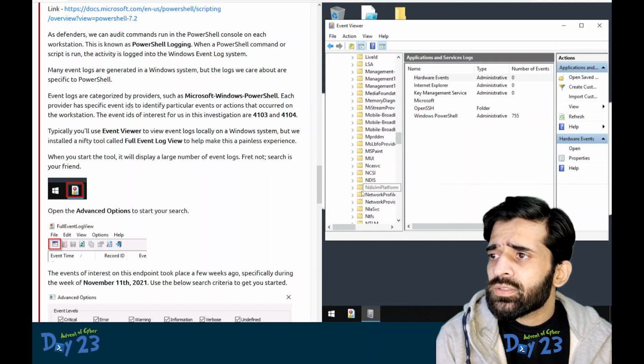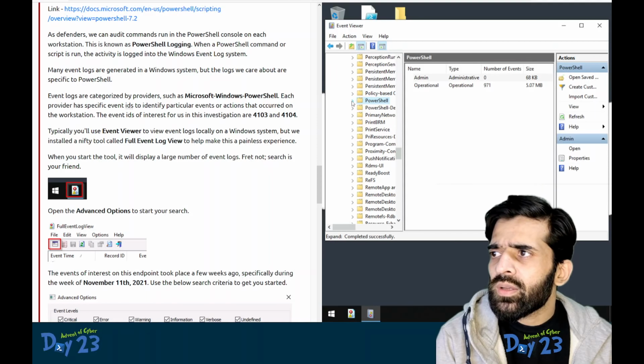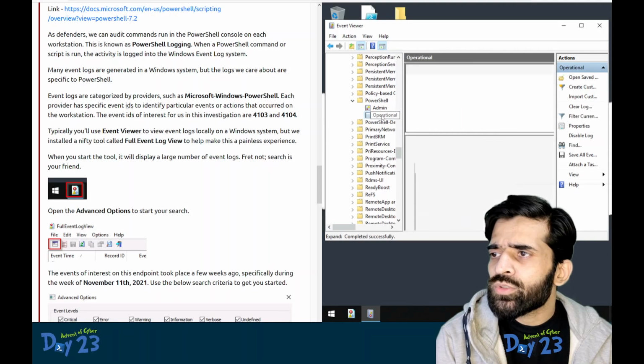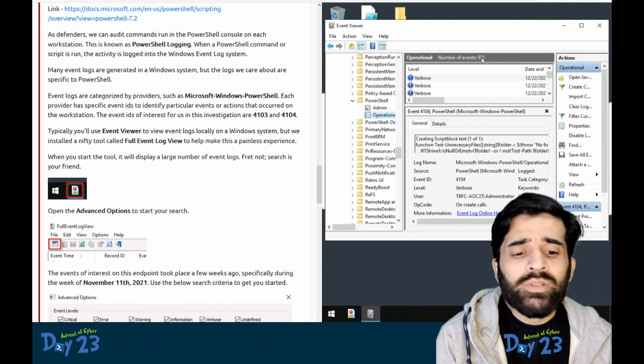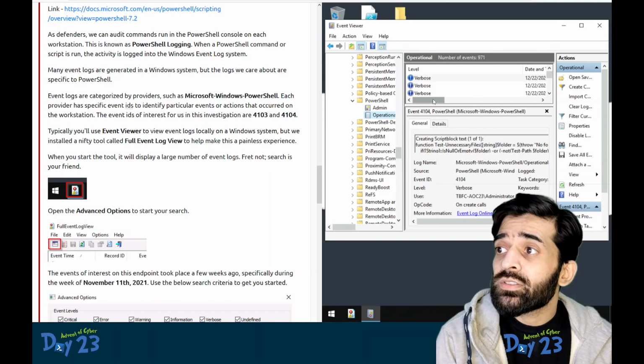Let's see where it is. Okay, this is PowerShell, and if we look at the Operational log, we can see a total of 951 events at the moment.